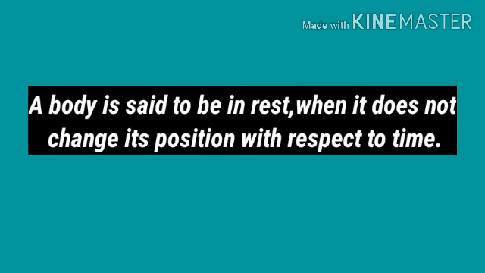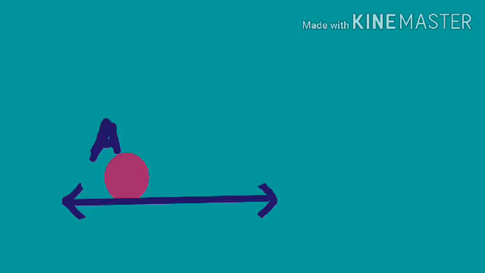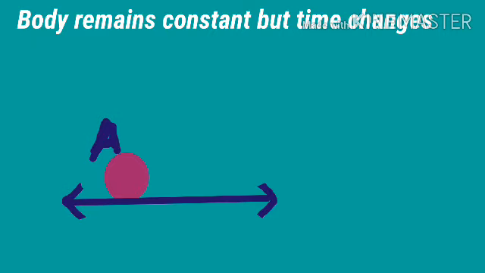A body is said to be at rest when it does not change its position with respect to time. For example, here the body A remains constant. It means that even if the time changes, the body remains constant at a fixed point.